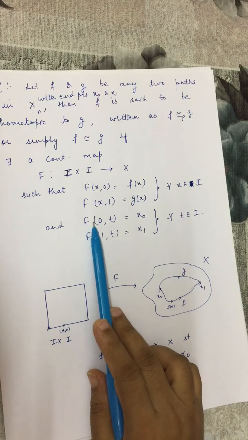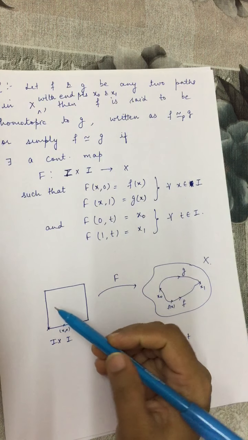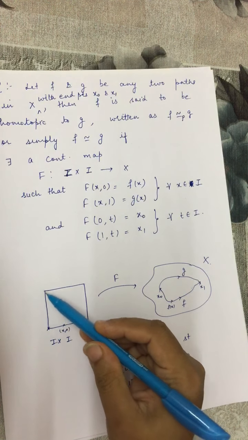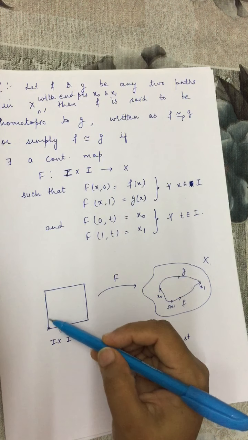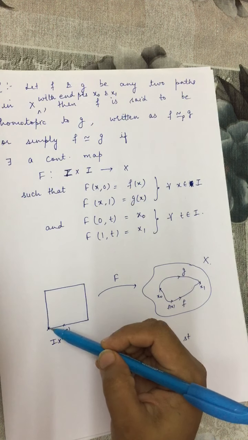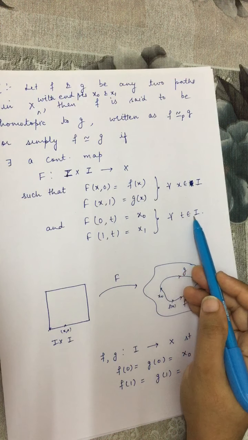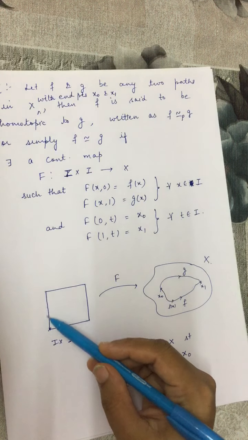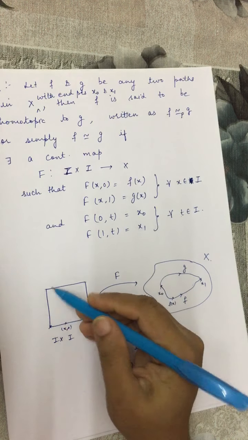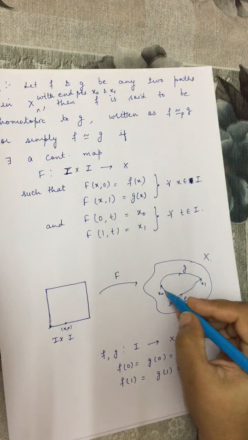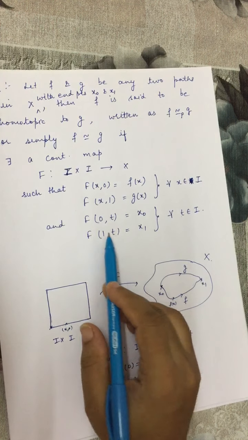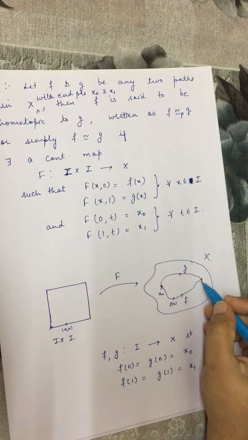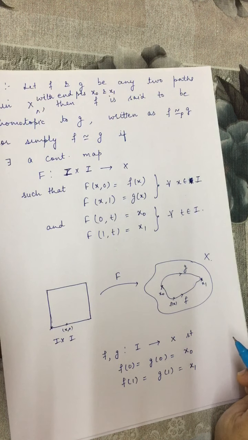The next one is F(0,t) is x0. (0,t) is a point lying on the left hand side of the square. Here x coordinate is 0 and t is varying for all t in I, over the interval 0 to 1. So all these points will map to x0, to this point. Similarly, F(1,t) is x1. That means image of all these points is x1.